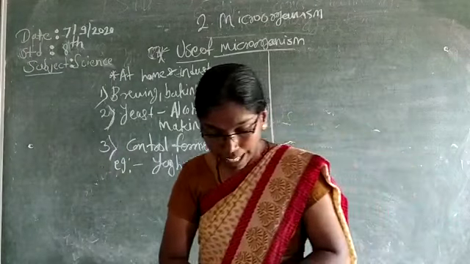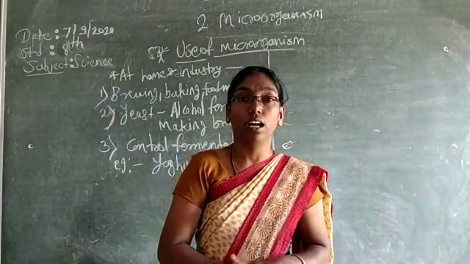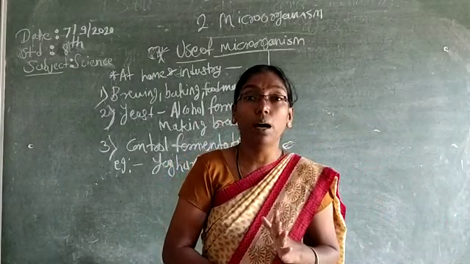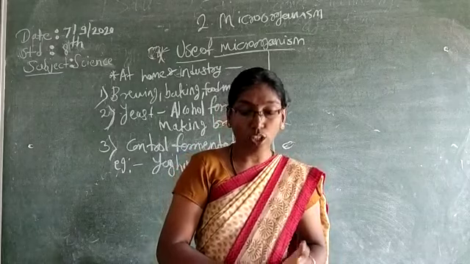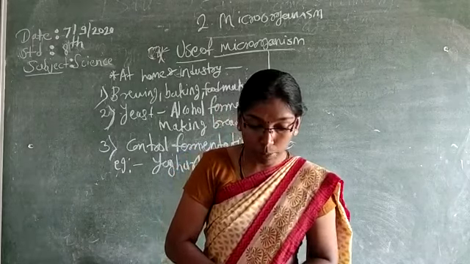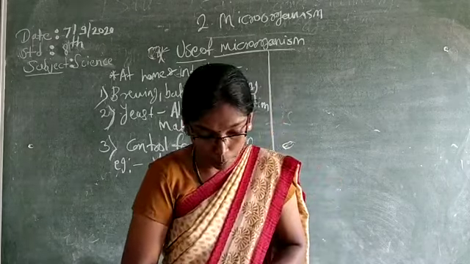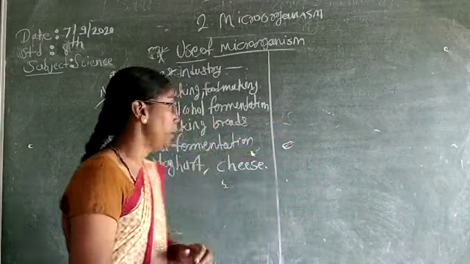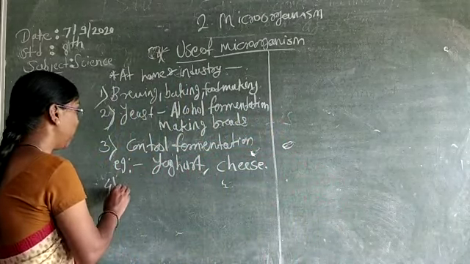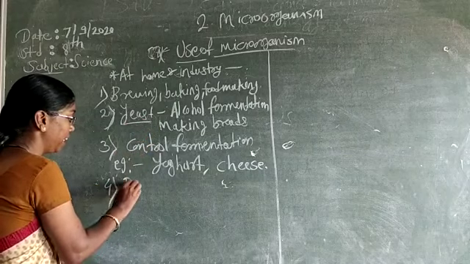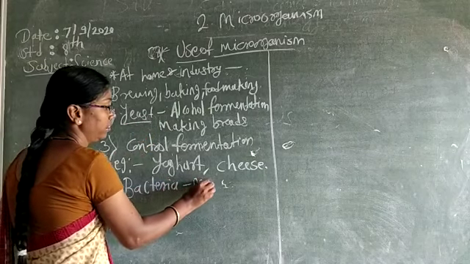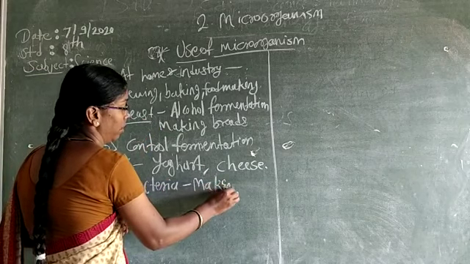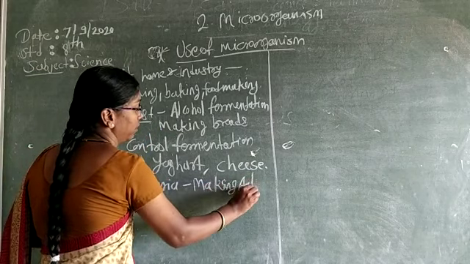Next, bacteria will be used, not harmful bacteria. Harmful bacteria cause anthrax and tuberculosis, but useful bacteria can be used for the production of antibiotics. Fourth one: here we saw yeast, now bacteria making antibiotics.